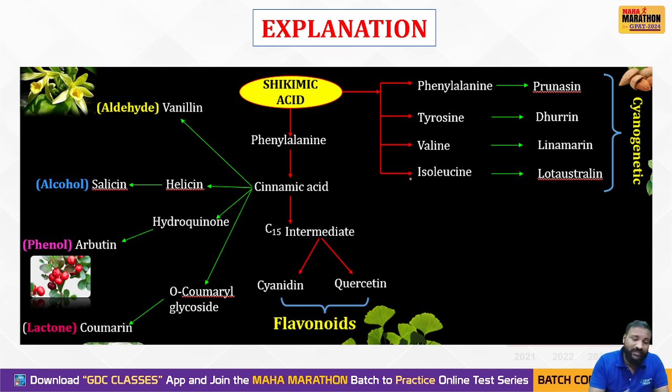And this is also another explanation, right? As I said, from shikimic acid phenylalanine will be formed, and that phenylalanine is a precursor for the rest of the following secondary metabolites. We can get cinnamic acid, hydroquinone, helicin, salicin, arbutin, coumarin, cyanidin, quercetin, and also tyrosine, and we also get linamarin, dhurrin, and prunasin. These are nothing but cyanogenic compounds. Yes, so these are the things which are produced or synthesized from phenylalanine. We'll go to the next question. I hope this is clear. Up to now it is clear.